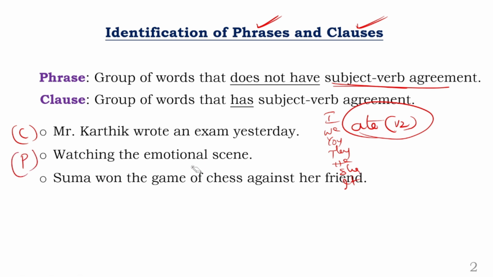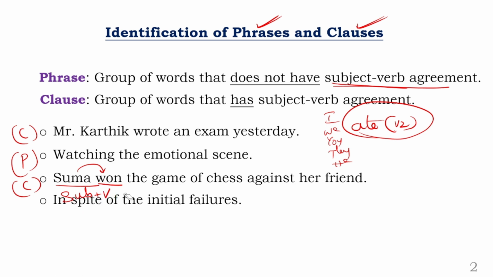Next, coming to one more statement, look at this. Suma won the game of chess against her friend. See, what is the verb form here? It is a verb form which is V2. Who won? Suma won. So Suma will become what here? Subject. So is there a subject verb agreement between these two? Obviously. So this part will become a clause. Clear?